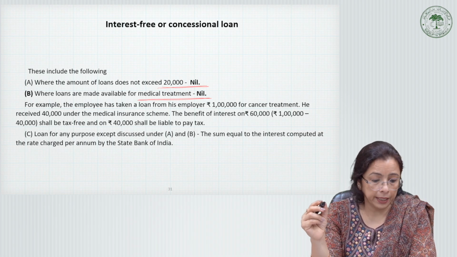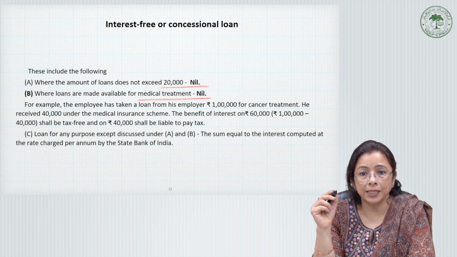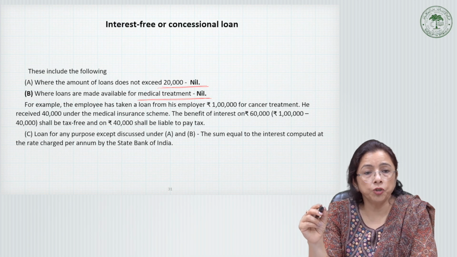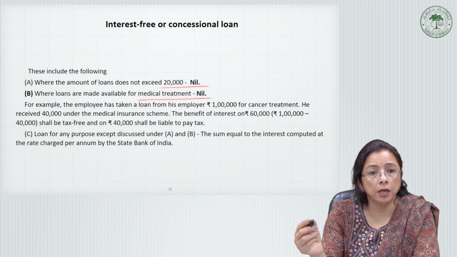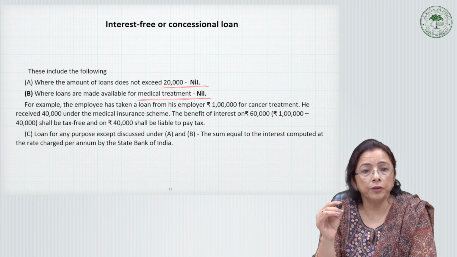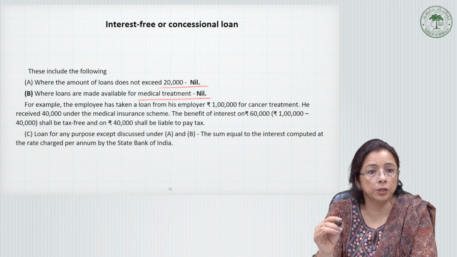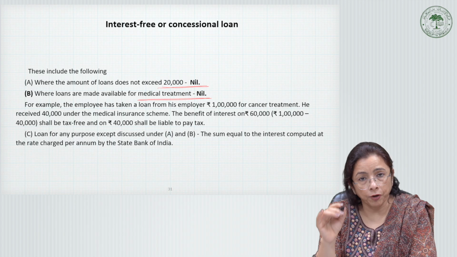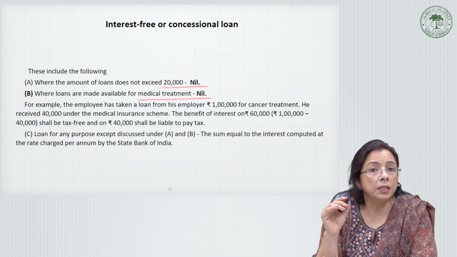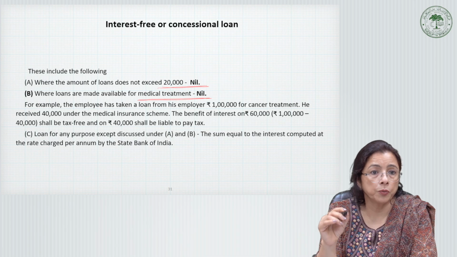For example, an employee has taken a loan from his employer of rupees 1 lakh for cancer treatment. Now he received rupees 40,000 under the medical insurance scheme. The benefit of interest on that 40,000 will not be exempt because he is getting it reimbursed from the insurance policy.